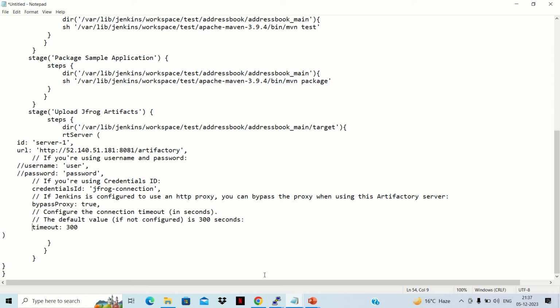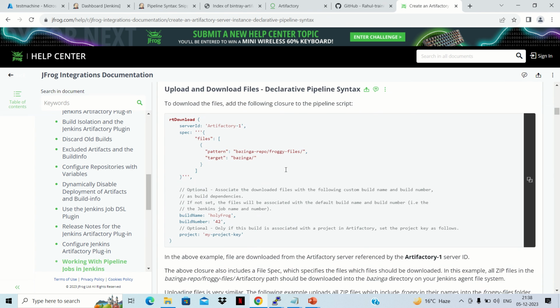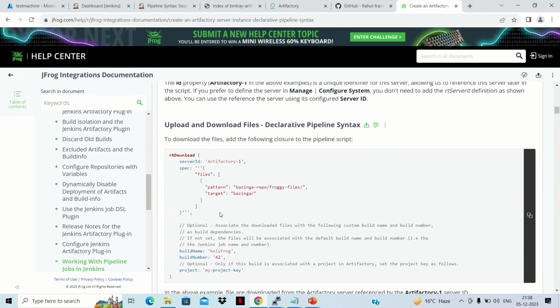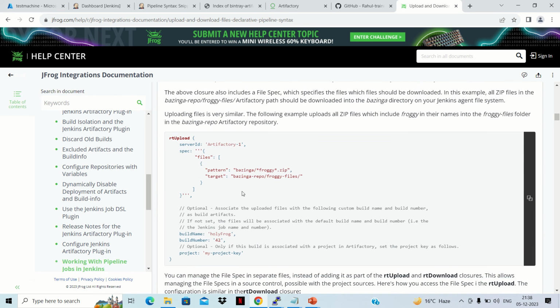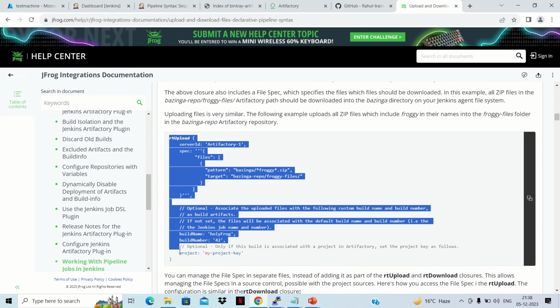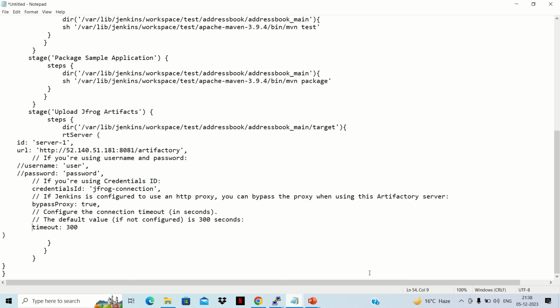Now we need to upload the artifact. We can find out in the documentation how we can upload these artifacts. This is basically for downloading the artifact and this is for uploading the artifact. So what we can do is copy this total function from here, copy, and paste it in our pipeline.